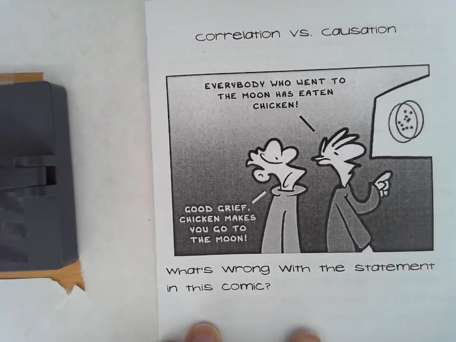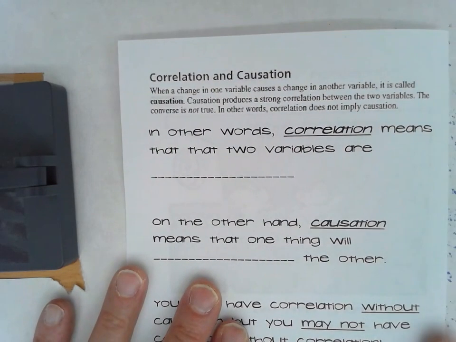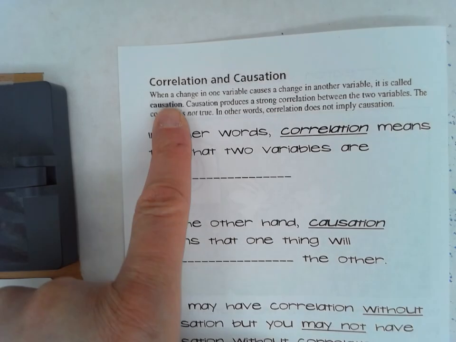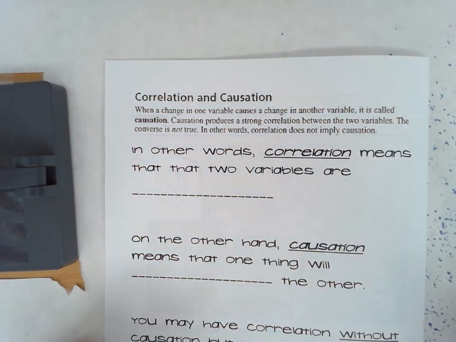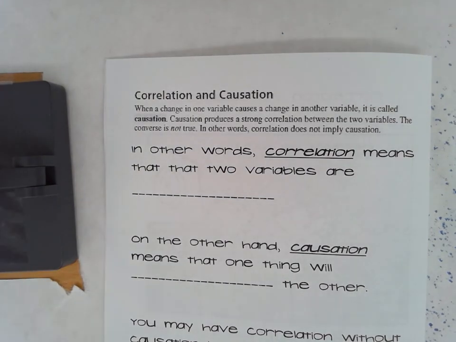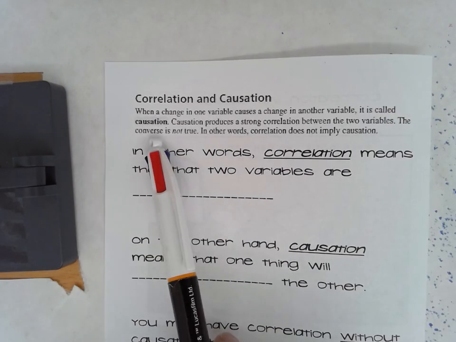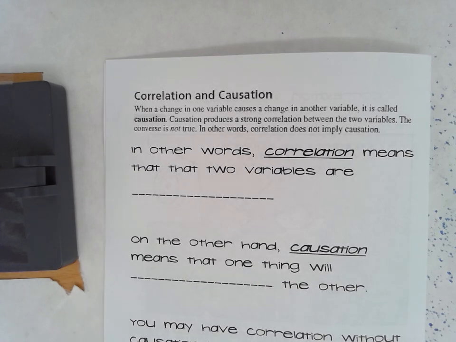So, open that up to the second page here. All right, so correlation and causation. When a change in one variable causes a change in another variable, it is called causation. Causation produces a strong correlation between the two variables. We know all these, or we know at least the word correlation, right? The converse, or the opposite, is not true. In other words, correlation does not imply causation.